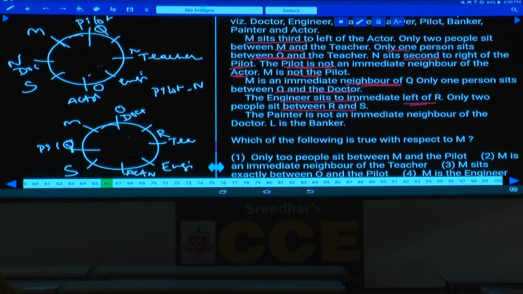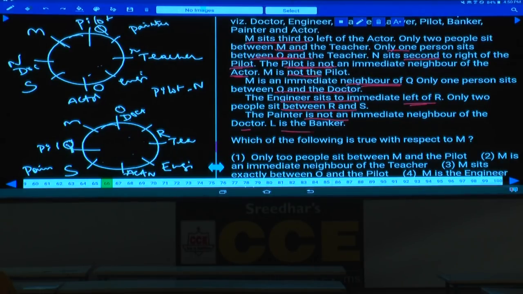And the painter is not an immediate neighbor of the doctor. Painter is not an immediate neighbor of the doctor, and this person cannot be the doctor. Then who is the painter here? S is the painter, isn't it? Now in this case, S is the painter, and the painter is not an immediate neighbor of the doctor. Then who is the painter here? Whoever the person comes at this place, this person is the painter, isn't it?